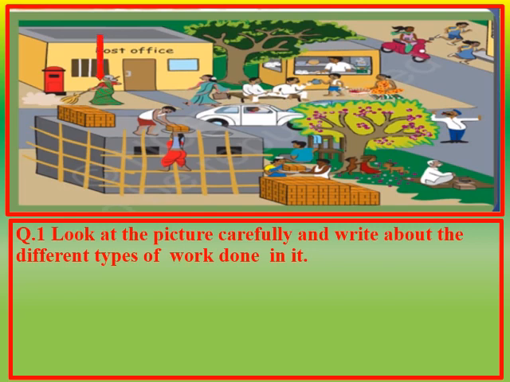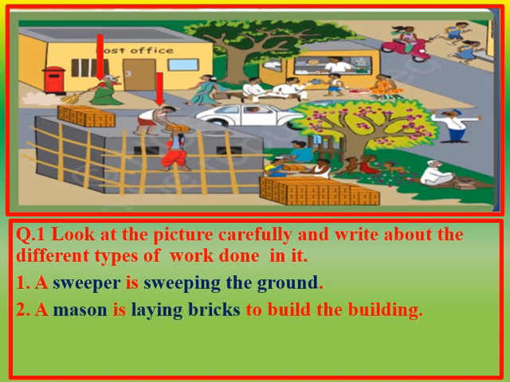Children, what is this woman doing? Yes, she is sweeping the ground. So who is she? Yes, she is a sweeper. A sweeper is sweeping the ground. Now what is this man doing? Yes, he is laying bricks. So who is he? Yes, he is a mason. A mason is laying bricks to build the building.